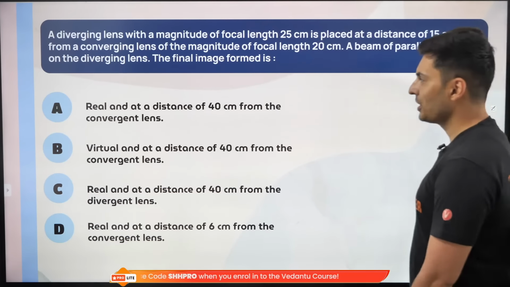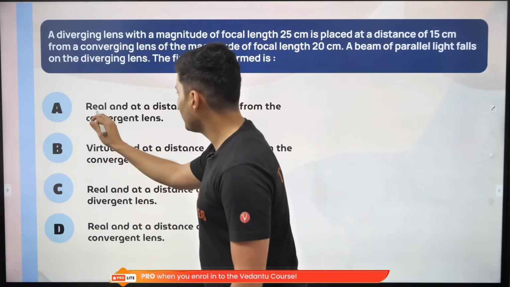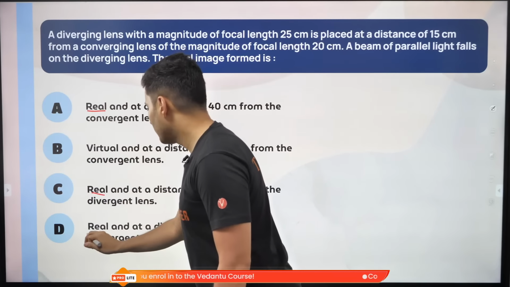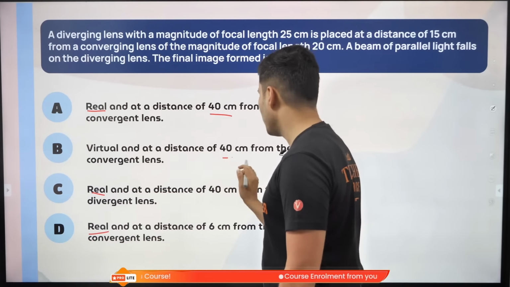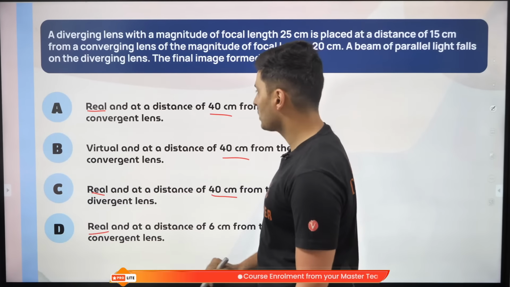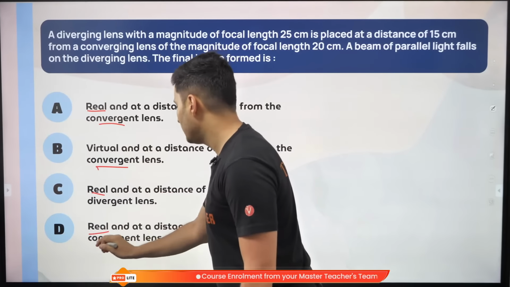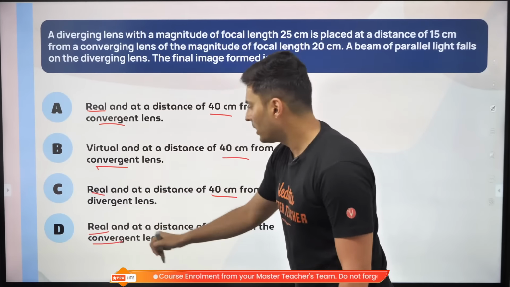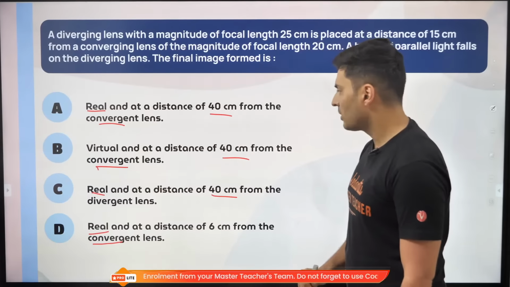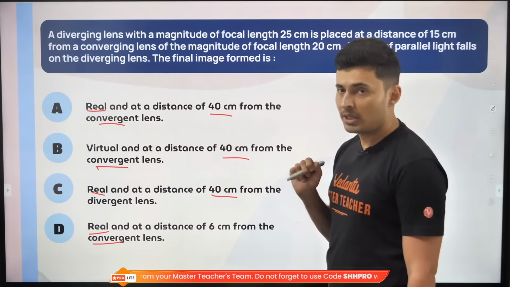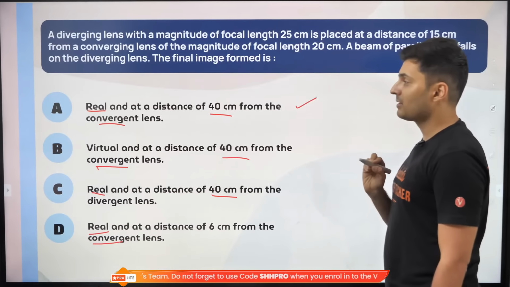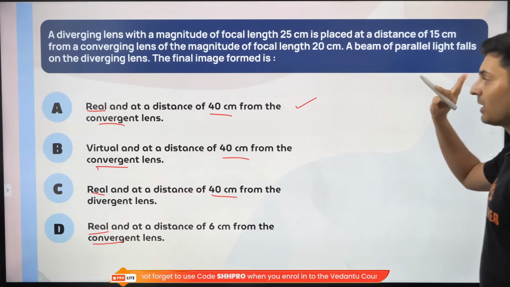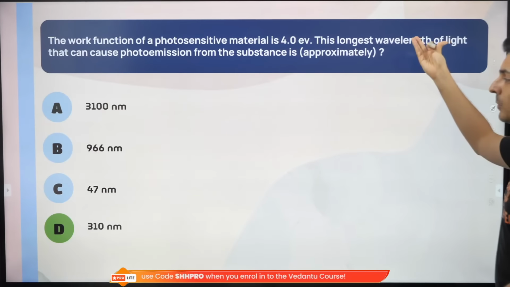Okay, next question. Let's try to do this. Okay, I can see 40, 40, 40. Oh, 40 is coming 3 times. Convergent. Here 2 terms are common. Here 2 terms are common. Here 2 terms are common. Here 1, 2, 3 terms are common. Guys, mark this. Most likely this might be correct. Let's see whether we are correct or wrong.